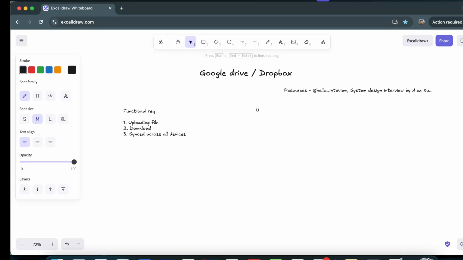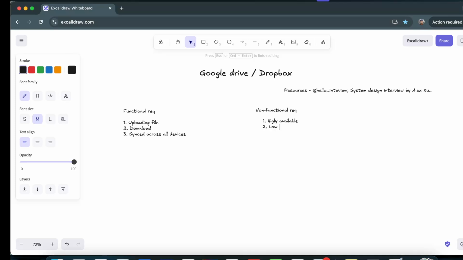And let's talk about non-functional requirements as well. The first is, if we talk about the CAP theorem, the system should be highly available compared with consistency, right? We don't want to bother about consistency here. If I modify a file, it is fine if it gets updated in 10 or 20 seconds on all the other devices. We're not bothering about consistency over here. So that is the first thing.